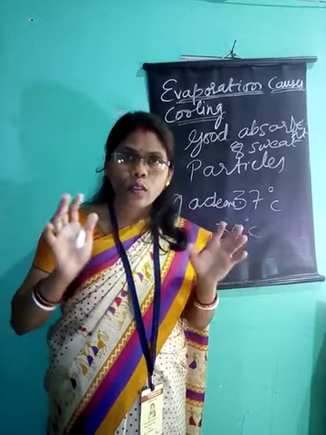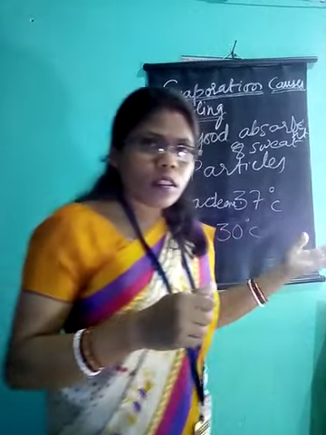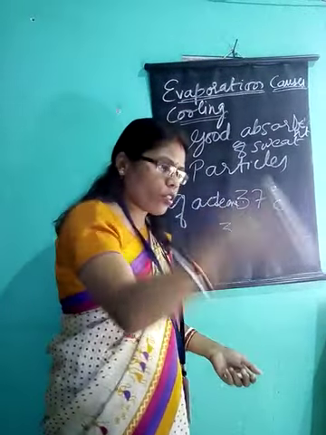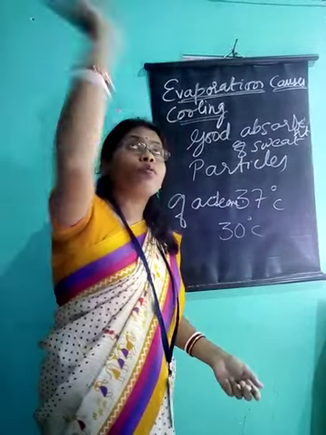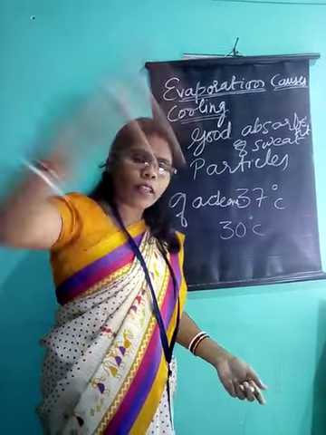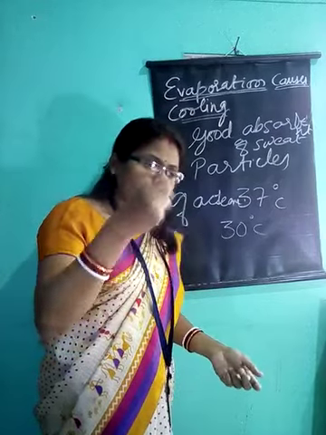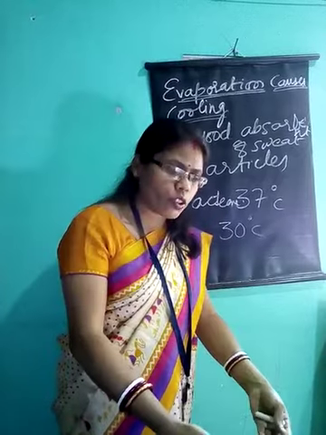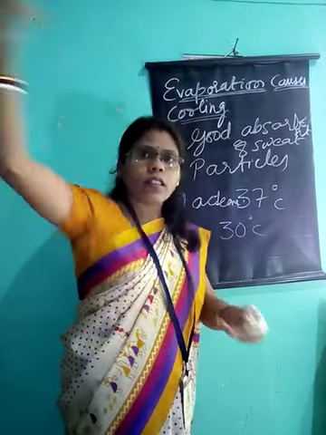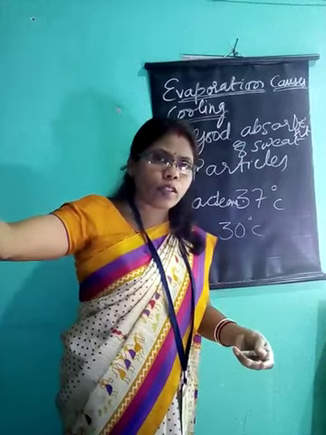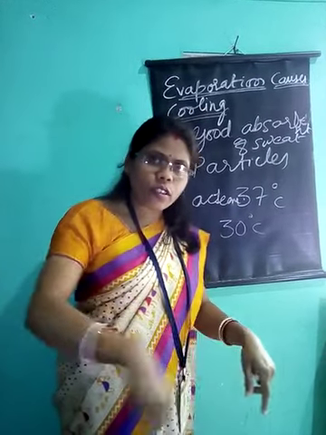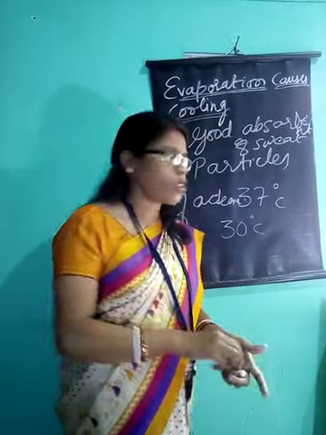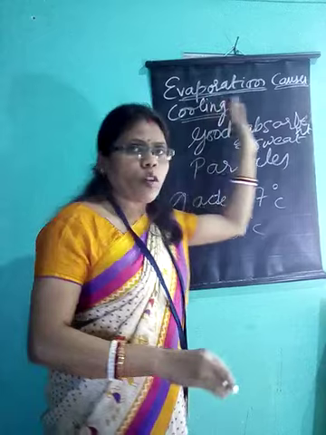Similarly, your desert cooler also works. What happens? On the surface, on the road or on the roof, we sprinkle water. When we sprinkle water, the water particles absorb the heat from that region wherever we have sprinkled and get evaporated. They get converted into vapor state, and the region from where they took away the heat becomes cool. Hence, evaporation causes cooling.